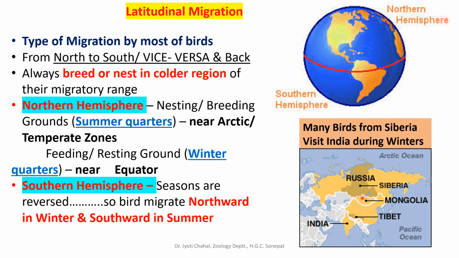Like you can see in this example, many birds from Siberia, Siberian crane famously, visit India during winter months. They will migrate from Siberia, which is in Russia, and you can see the range. From Russia, they will migrate up to India here. So India is towards the southern side of Russia, and towards the equator.